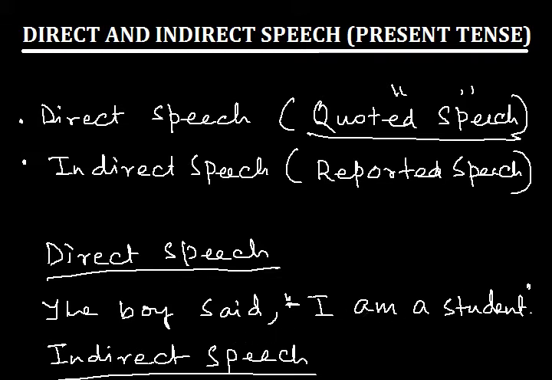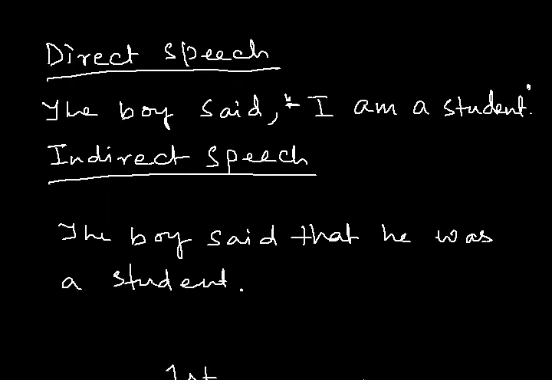Now, in indirect speech, you mean the same, but you can alter that person's words a little bit. Here, see, this is an indirect speech where you don't use this quotation mark. That means you can use your own words. The boy said that he was a student.